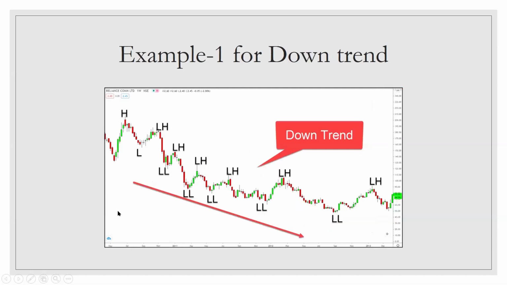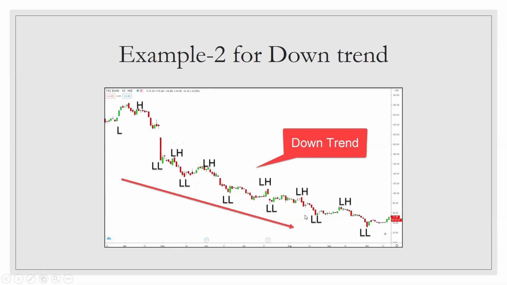We look at one example for downtrend. If you consider this as a first swing high, the price has made lower highs, lower highs, lower highs, isn't it? Similarly, if you consider this as a first low, it has made lower lows, lower lows, isn't it? It's nothing but a series of lower highs and lower lows.